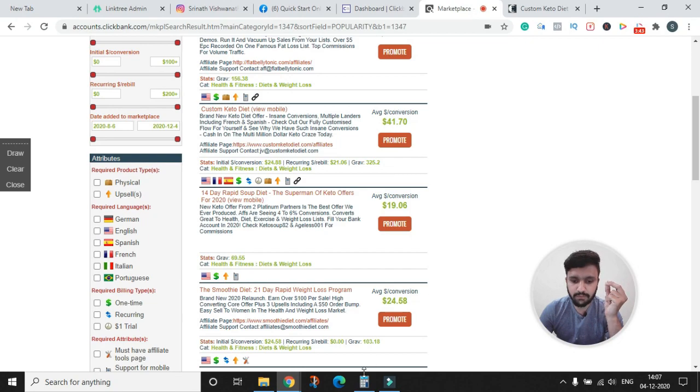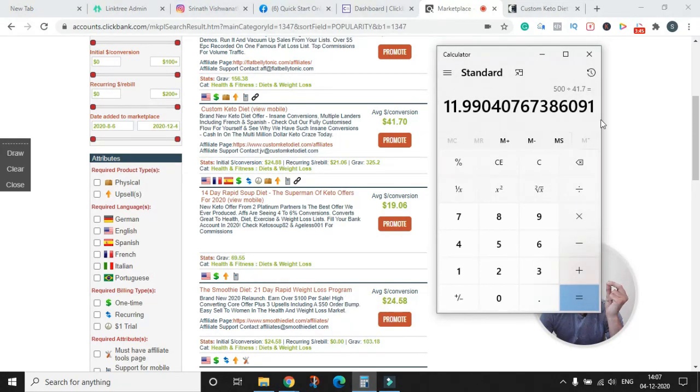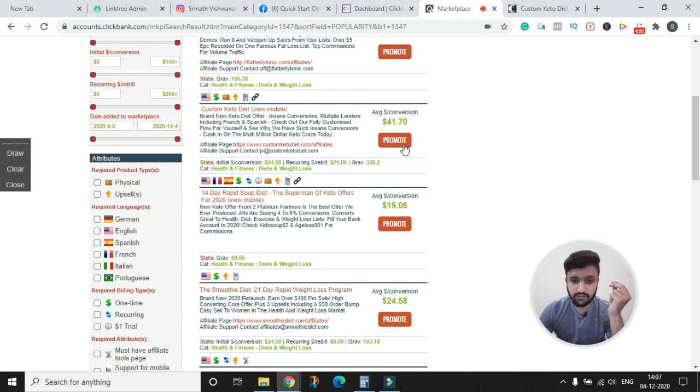Let me open the calculator here and show you the numbers. 500 USD divided by 41.70 equals, here you can see, 11.99, which means we should be able to sell 11 to 12 of this particular product in 30 days to achieve the 500 US dollar mark.